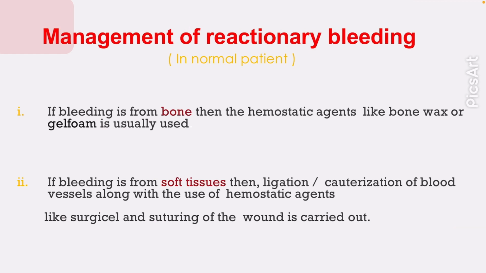If the bleeding is from bone, then a hemostatic agent like bone wax or gel foam is used. If the bleeding is from soft tissue, then ligation or cauterization of the blood vessel along with use of a hemostatic agent like surgical and suturing of the wound is carried out.